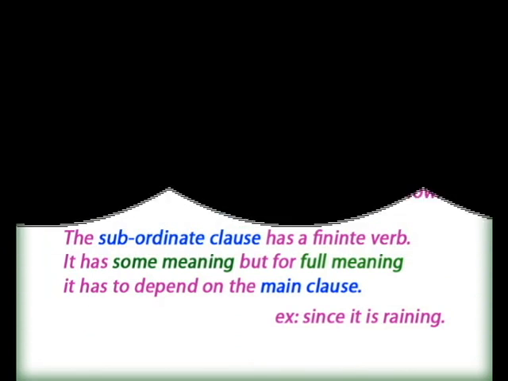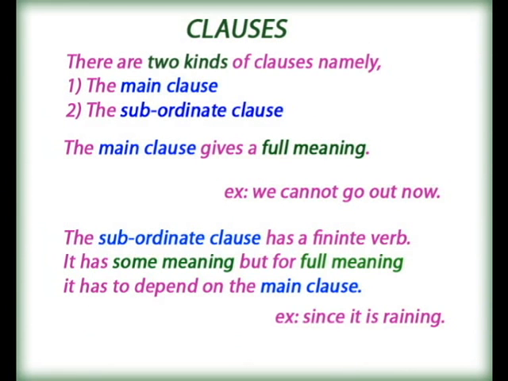As we know, there are two kinds of clauses: the main clause and the subordinate clause. The main clause gives a full meaning. Example, we cannot go out now. The subordinate clause has a finite verb. It has some meaning, but for full meaning, it has to depend on the main clause. Example, since it is raining.